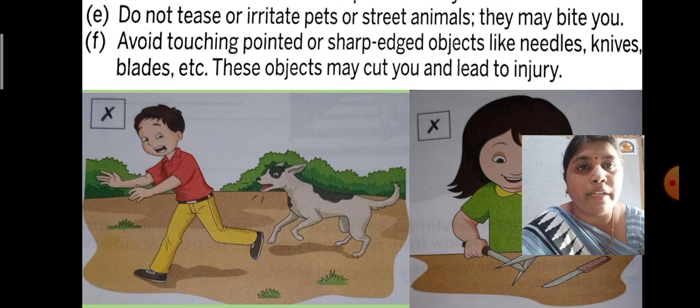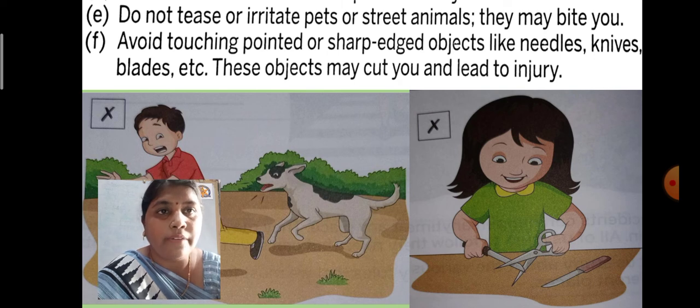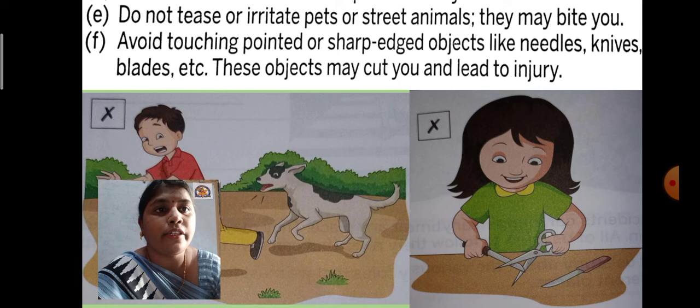Okay, number F, avoid touching. See, for number F you have to see the next picture. Avoid touching pointed or sharp-edged objects like needles, knives, blades, etc. These objects may cut you and lead to injury. Our finger can be cut and then we have to face injury, and then bleeding will start, and then we have to go to the doctor and the medical shop and everything.